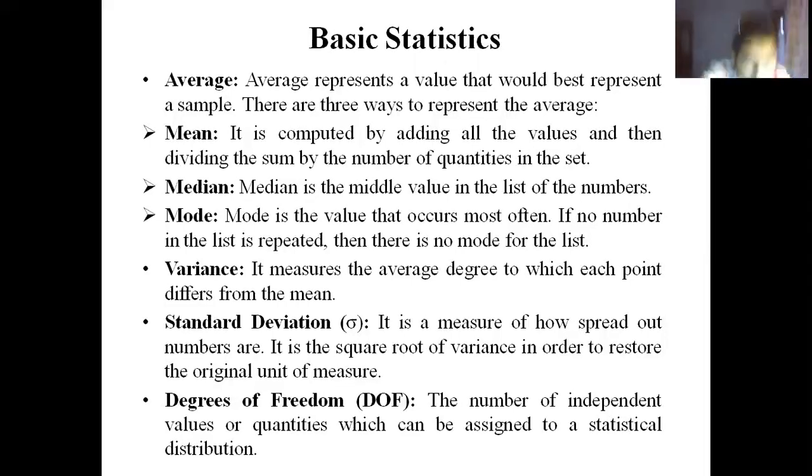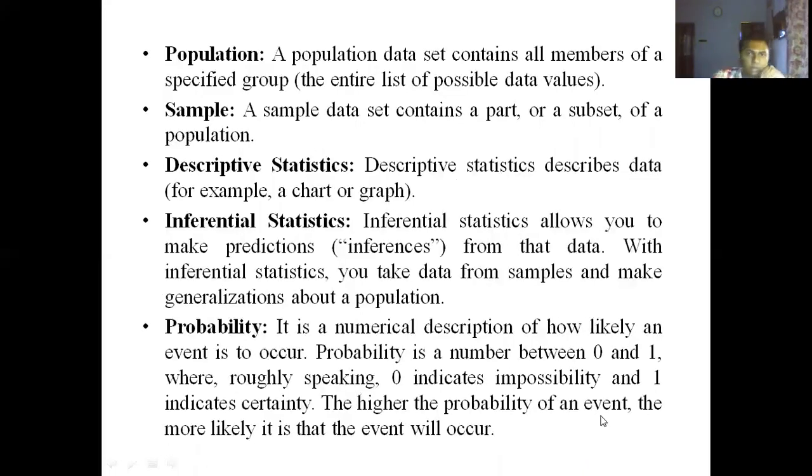You can see that here, the degrees of freedom definition we have included: the number of independent values or quantities which can be assigned to a statistical distribution is known as degrees of freedom. Usually it is given by the sample size minus 1. Okay, so this is known as degrees of freedom.